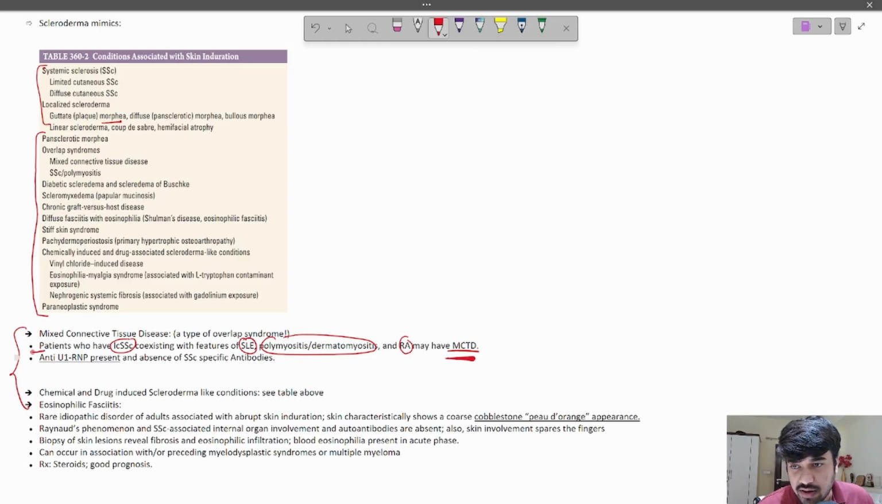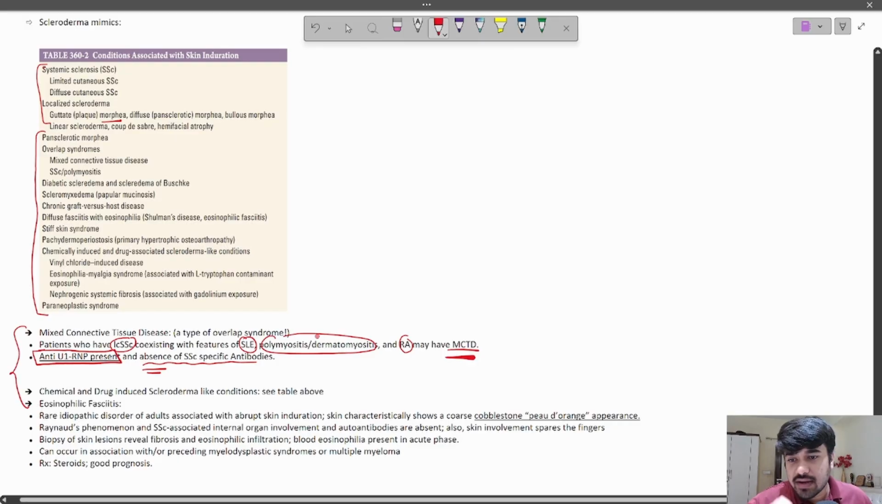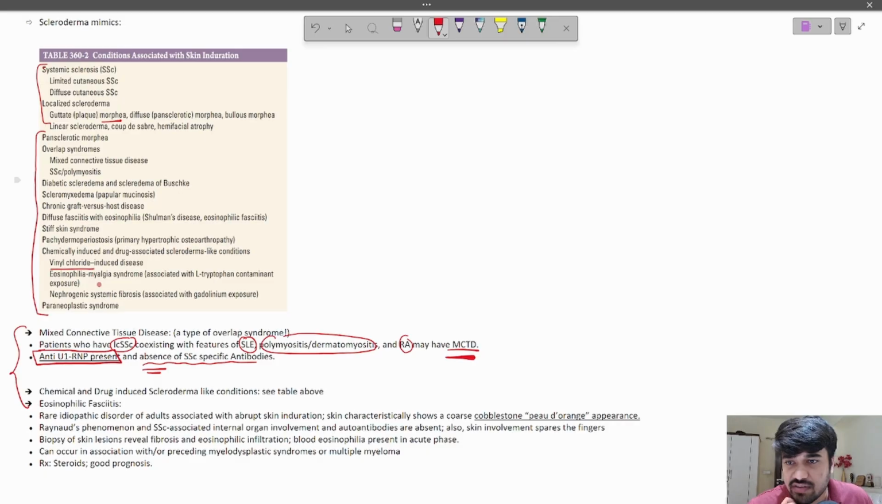Now, this is an important point: the characteristic autoantibody is anti-U1-RNP, right? And there is absence of SSc specific antibodies, even though the patient has features of limited cutaneous systemic sclerosis. So you would expect anti-centromere antibody to be positive, but it is absent, right? Instead, anti-U1-RNP is present in MCTD. Next, chemical and drug induced scleroderma-like conditions. Okay, so you can see this table: polyvinyl chloride induced disease. Then we have eosinophilia myalgia syndrome with L-tryptophan contaminant exposure, nephrogenic systemic fibrosis due to gadolinium contrast exposure, right? So these are some chemical and drug induced scleroderma mimics.